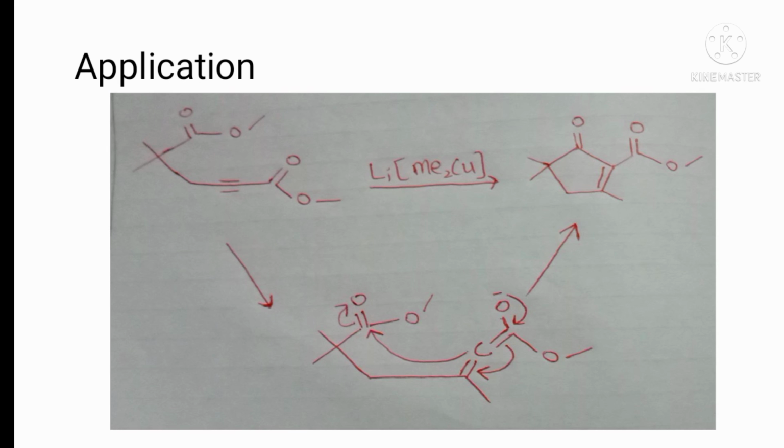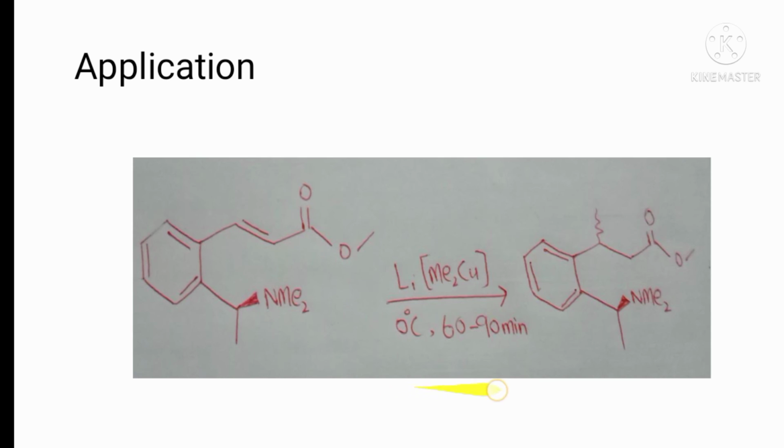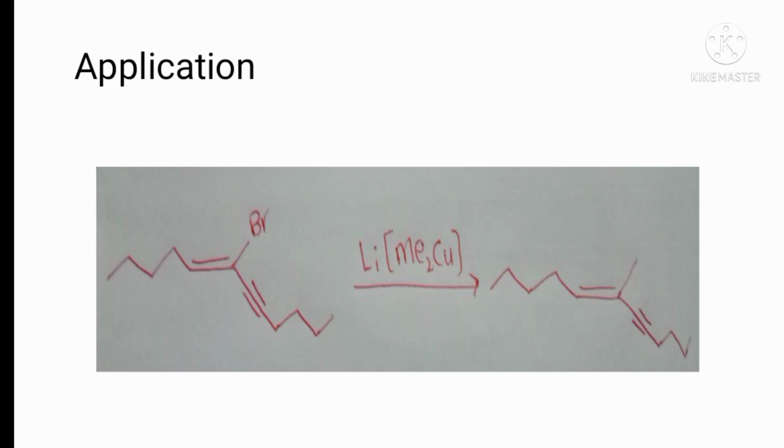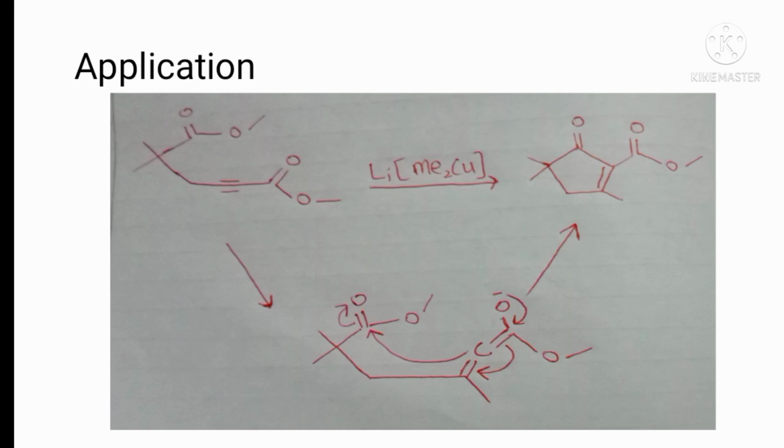Because organocopper is softer than organomagnesium and organolithium, they cause conjugate addition. In all these examples, you can see organocuprates causing conjugate addition. So here is my lecture about organocuprates. Next we will discuss organozinc.